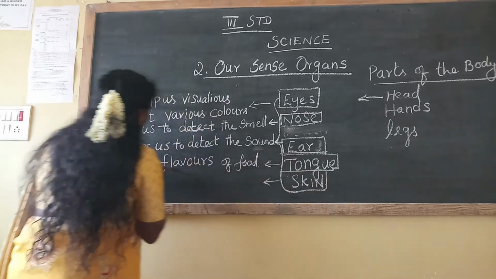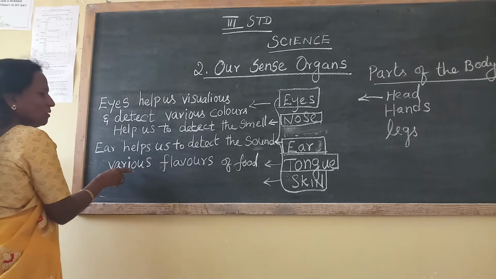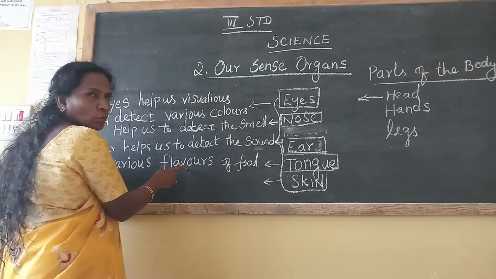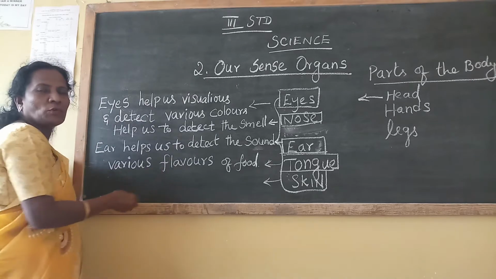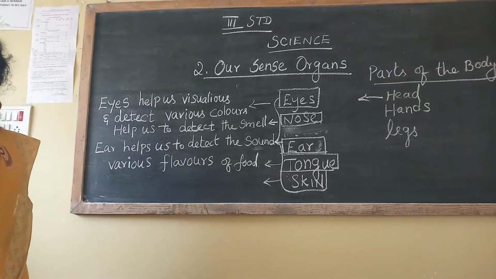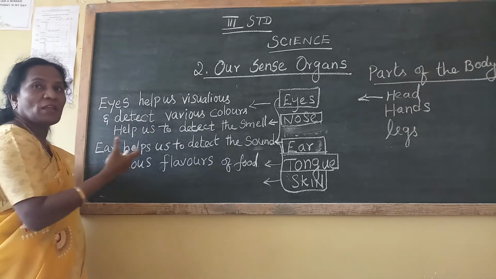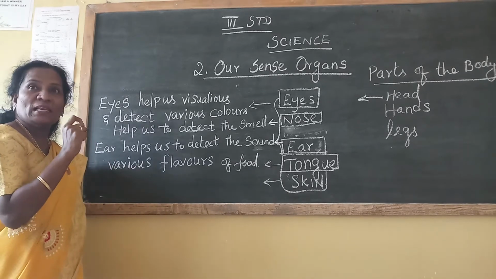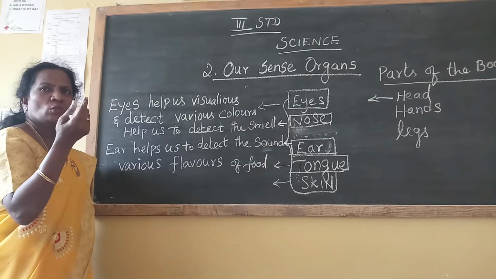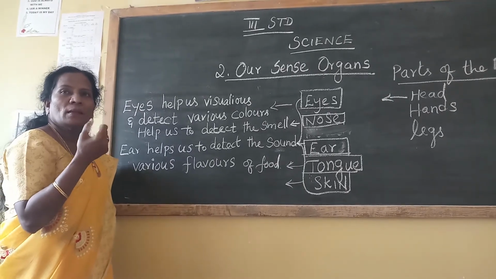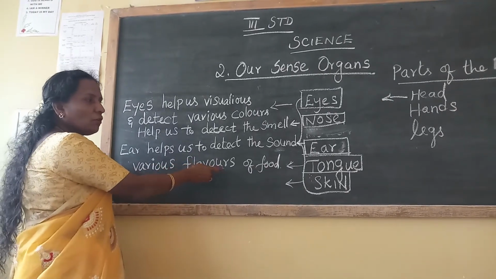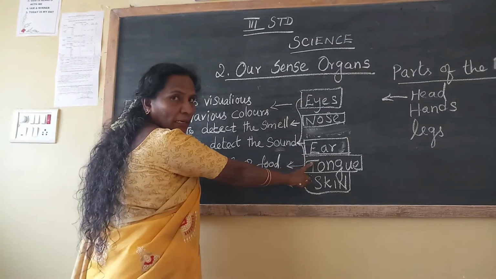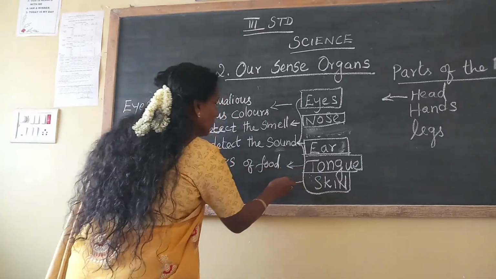F-O-O-D. What is the meaning of various? Different. What do flavors mean? Come and tell me, one of you. Flavors means taste. When you are buying ice cream, there is vanilla taste. Then what are the differences? Orange, strawberry, and so on. That is the flavors of food. Which one finds that out in our body? Tongue.